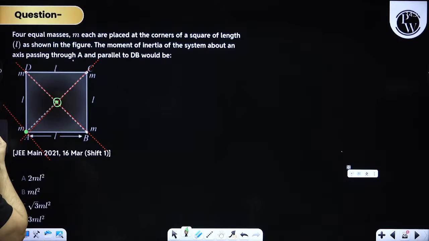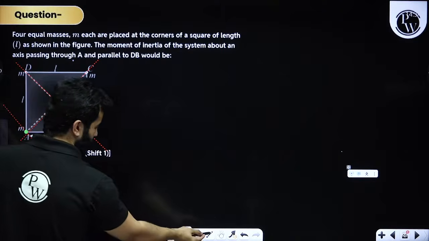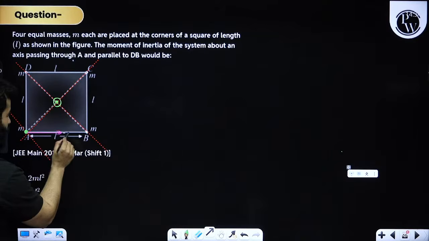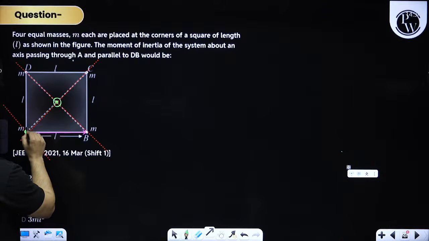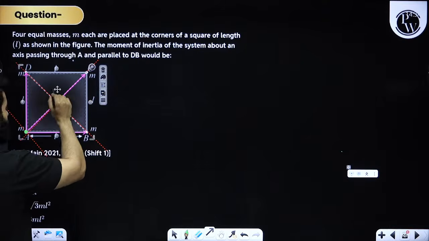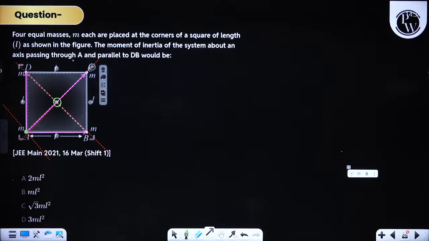But that is for planar bodies; this is not planar. Okay, fine, no problem. I think we can directly do it. From this axis we have to find this distance. This is L, and this is going to be L root 2. Kindly check the answer. I don't know why we are not getting the answer. Let me see, my dear friends.